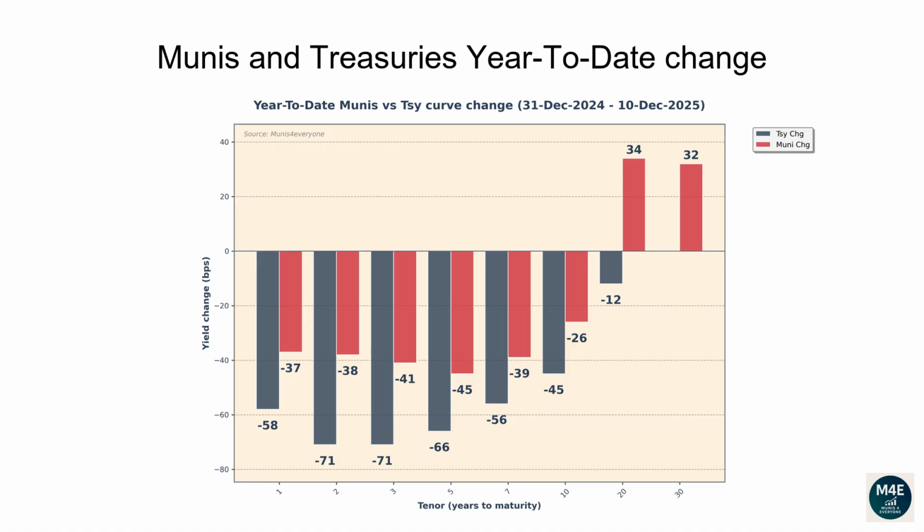This graph is similar to the previous one, but instead of showing how interest rates have moved versus the prior day, it shows how much they have changed since the end of last year. The current bar plot shows how muni and treasuries have changed year to date.